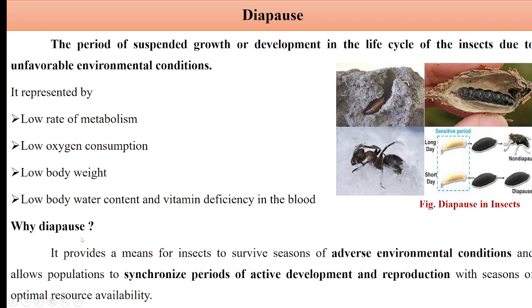So why is this diapause important? Please remember that this diapause is required to pass the unfavorable environmental conditions. You can see here it provides a means for insects to survive seasons of adverse environmental conditions and allows the population to synchronize periods of active development and reproduction with the seasons of optimal resource availability.